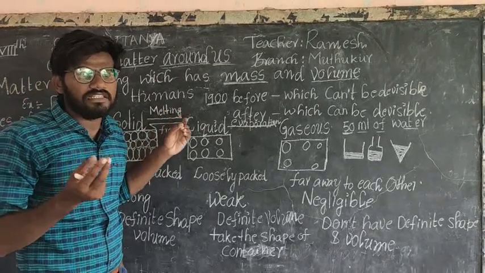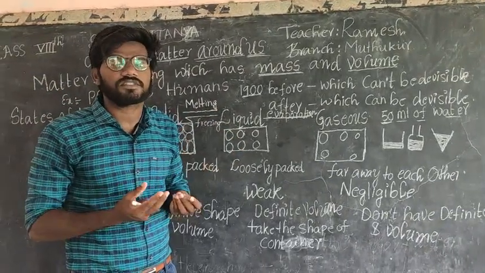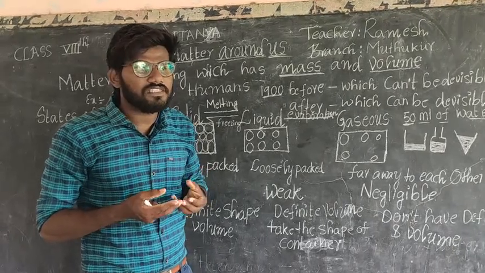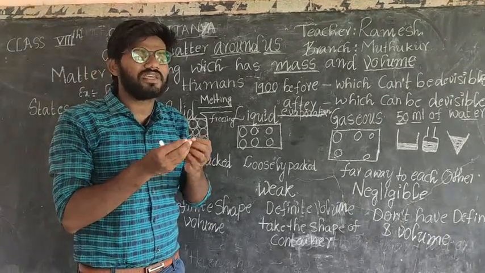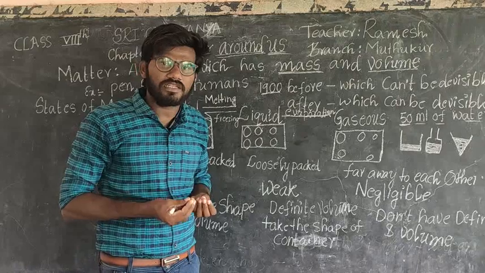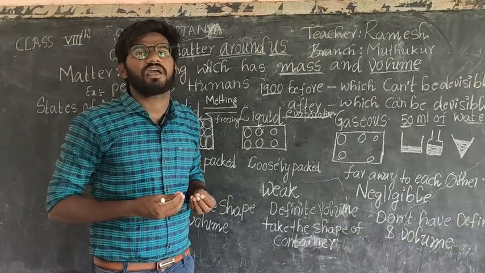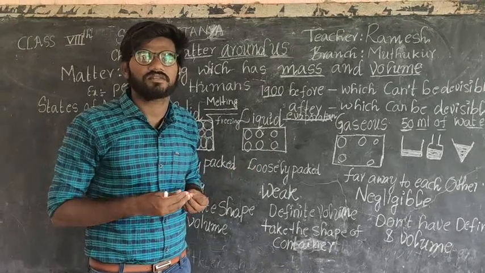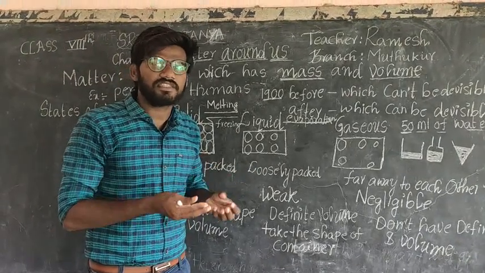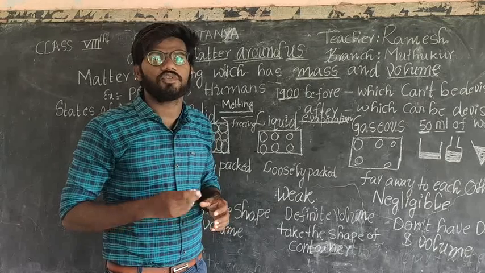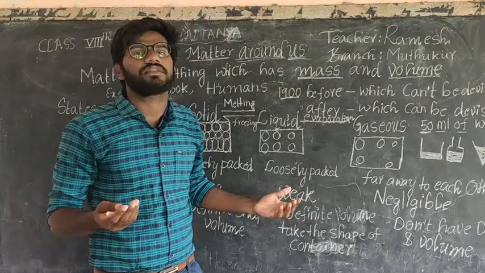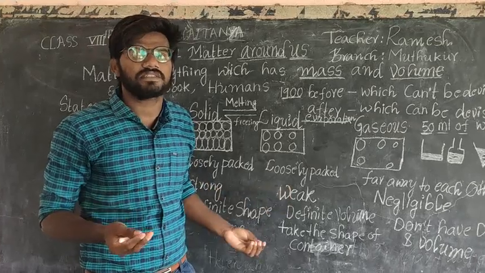So matter is made up of atoms. What are the examples of matter? You can write so many examples of matter in our surroundings. Animals, humans, non-living things like bike, phone, my Bluetooth, so many, all are matters.